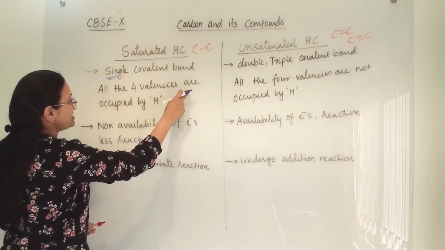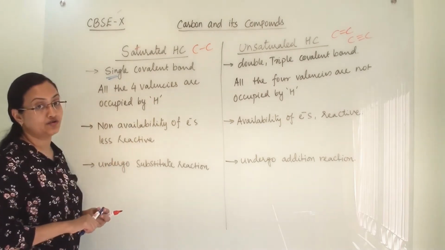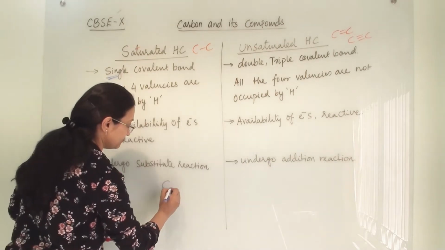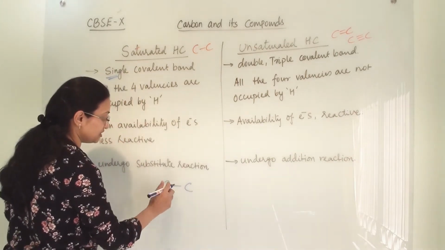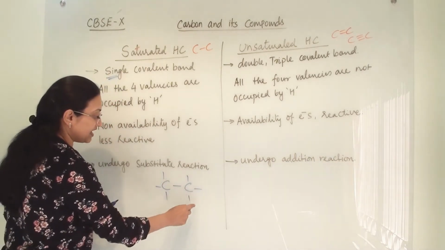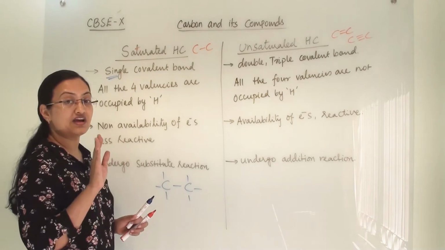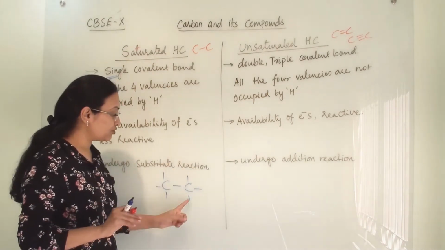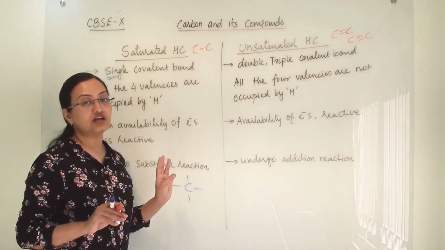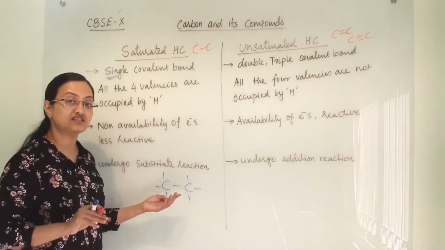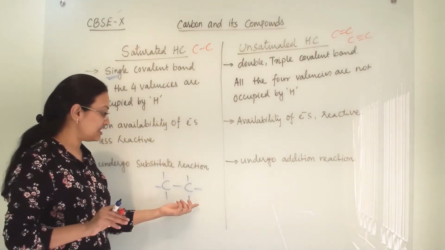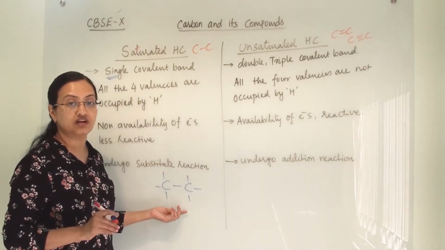All the four valencies are occupied by hydrogen. If we see methane or ethane, where we can easily see the carbon-carbon single bond, in this all the four valencies are occupied by hydrogen. They are saturated, they are stable, because all these four valencies are satisfied with three different hydrogen atoms here. So they are saturated. And there is a non-availability of electrons because there is no more electron left with carbon.